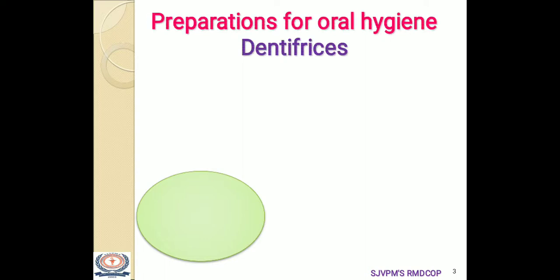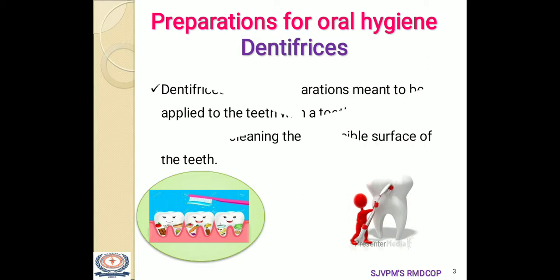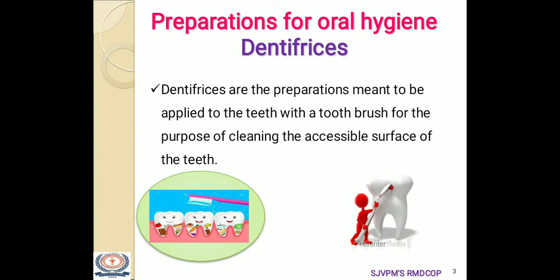Moving ahead, the preparations for oral hygiene, that is the dentifrices. Friends, see here in these two images what you are observing. Just think and note it down. These are nothing but the mechanism or working of the dentifrices. So, dentifrices are the preparations meant to be applied to the teeth with a toothbrush for the purpose of cleaning the accessible surface of the teeth.